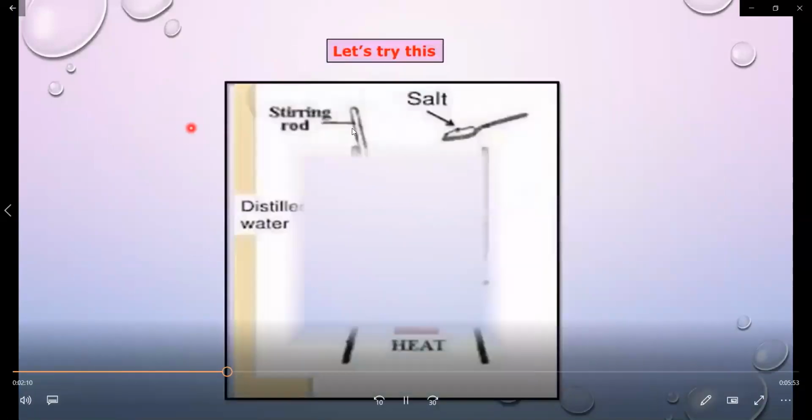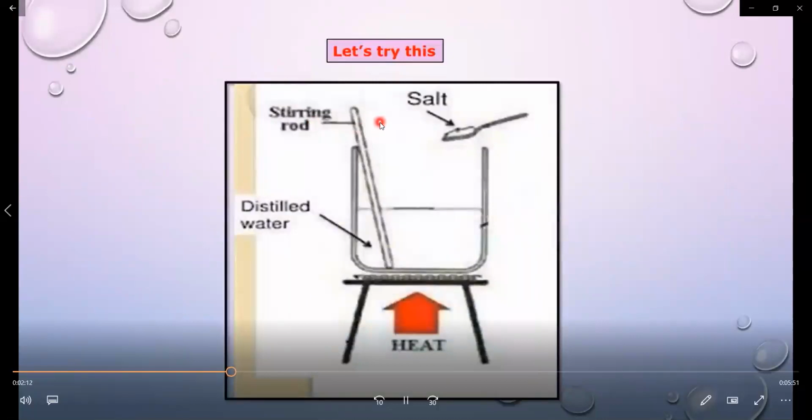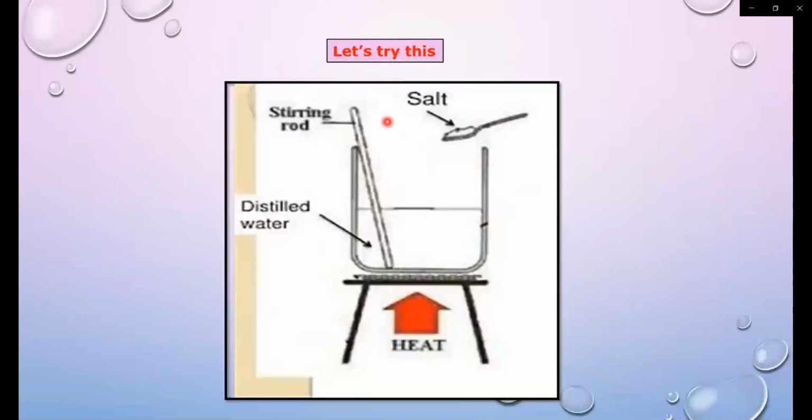Students, let's try this activity. Take some water in a beaker and place a thermometer in it. Heat the beaker on a spirit lamp. Note the boiling point of the water. Repeat the same activity by adding salt or sugar to the water and note the boiling point again.